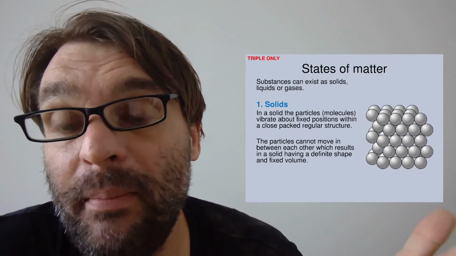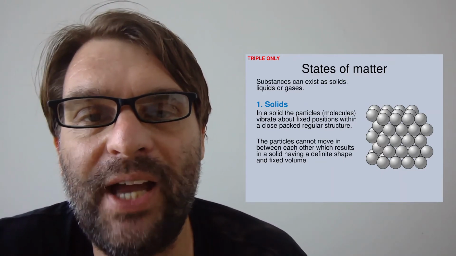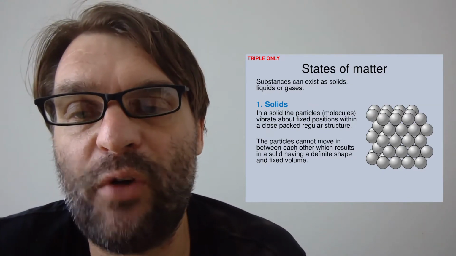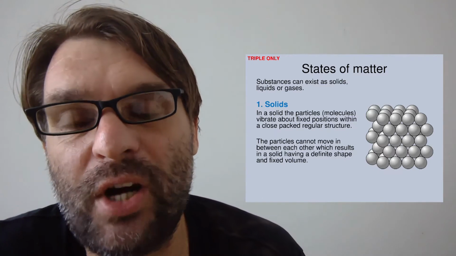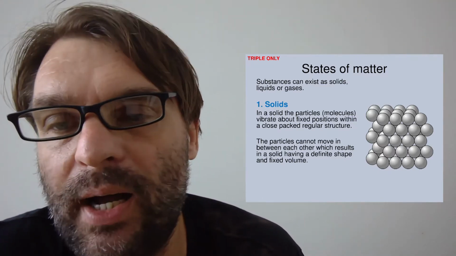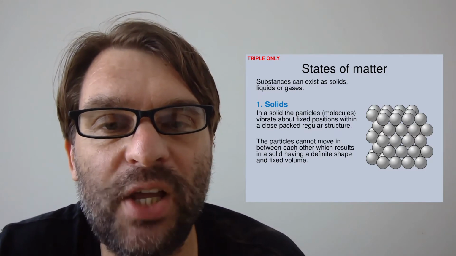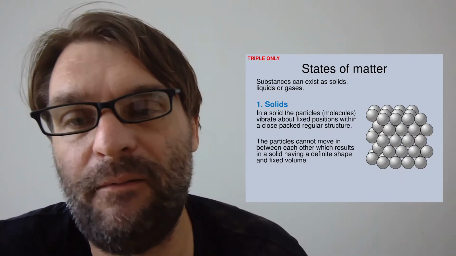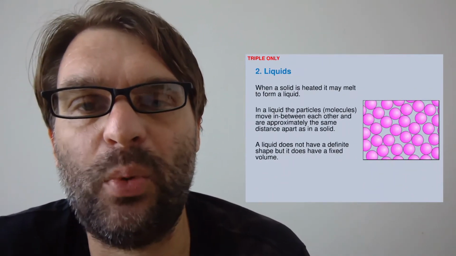So there are 3 major states of matter. There are the solids. In a solid, the particles vibrate in a fixed position, but they have a closely packed regular structure, as you can see in the image before you. Each particle cannot move between each other, and that means that solids have a definite shape and a fixed volume.